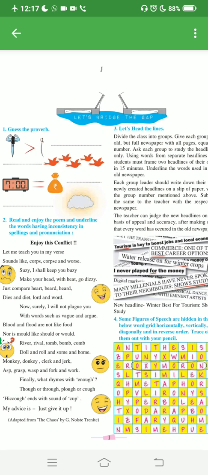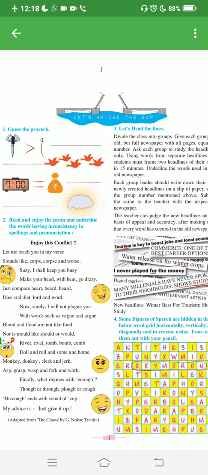And third is time equals money and the fourth is cloud. You have to guess these two. Okay? This is the activity for you. That's the homework. And the second one is a poem kind of thing given. You have to underline rhyming words. Okay? Third is leaf, and the fourth one is a crossword. Some figures of speech are hidden in the grid horizontally, vertically, diagonally, and in reverse order. Trace them out with your pencil. Like one is done for you, the oxymoron one.